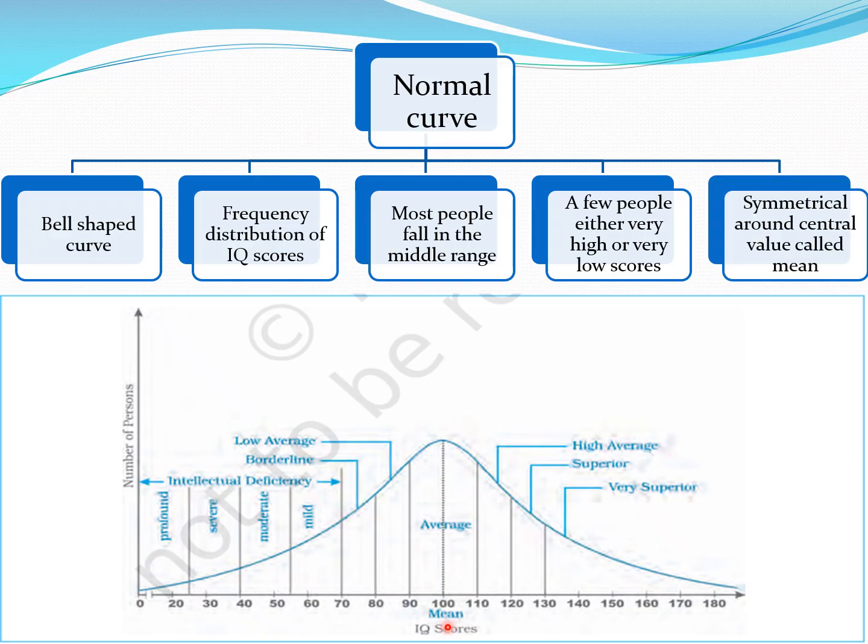In the middle, you can see the average, that is from 90 to 110. Now, if I move forward from 110 to 120, it is called high average. 120 to 130 is superior, and above 130 it is called very superior or intellectually gifted. Seeing the left hand side, 80 to 90 is considered low average, 70 to 80 borderline, and below 70 it is considered intellectually deficient.